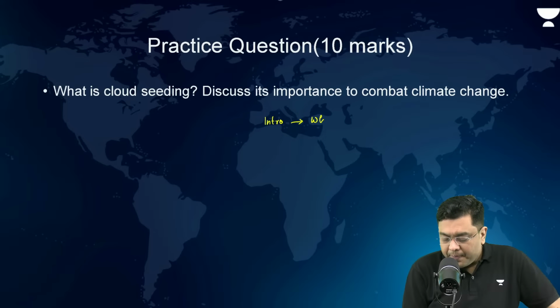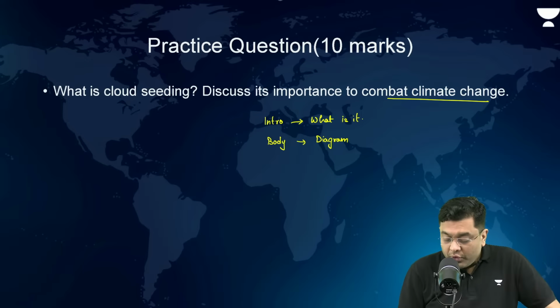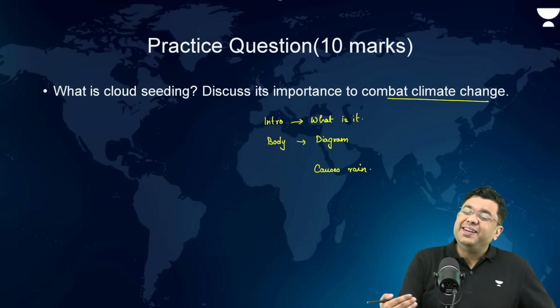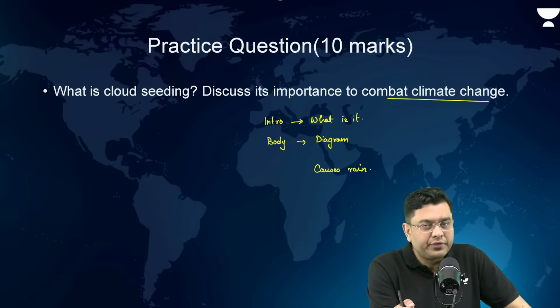Then, after that, in the body, draw the diagram, which is represented. Then, after that, talk about the relevance of it, its importance in combating climate change. So, it can cause rainfall, reduces the temperature, fights against heat waves, drought cycles, all these factors you can talk about.